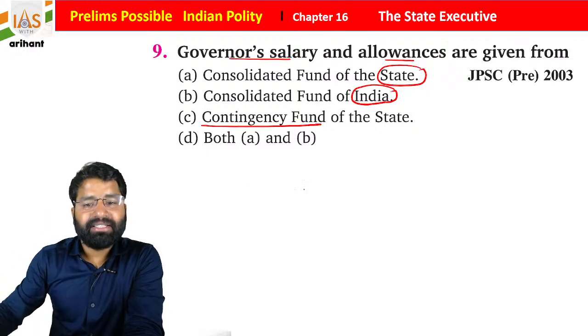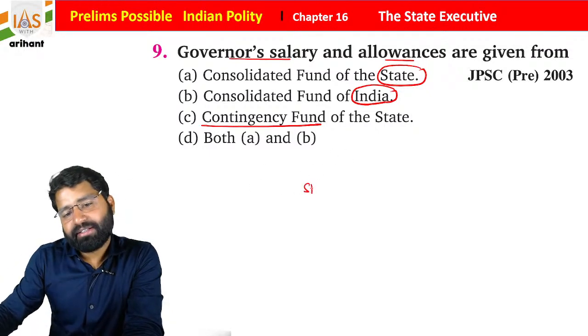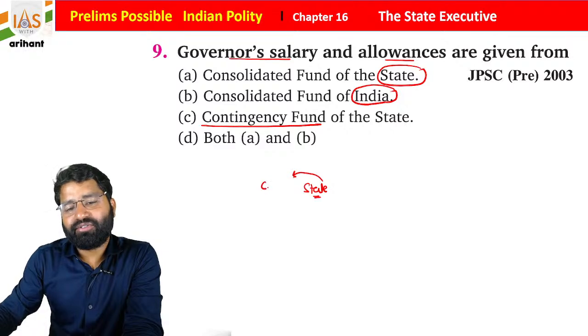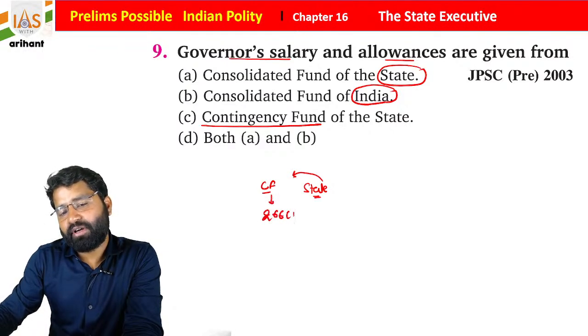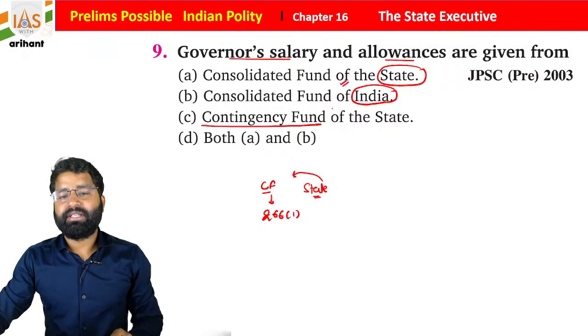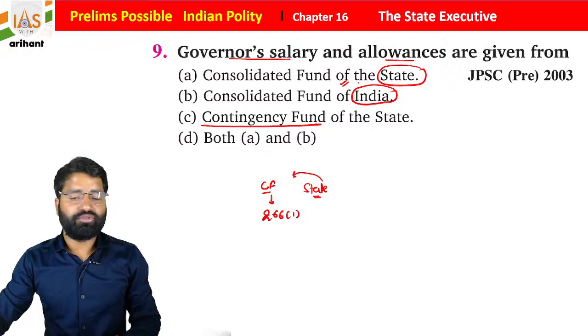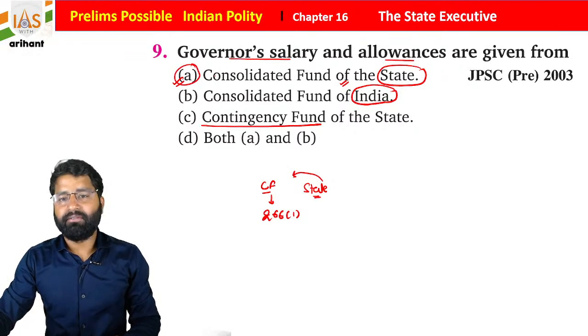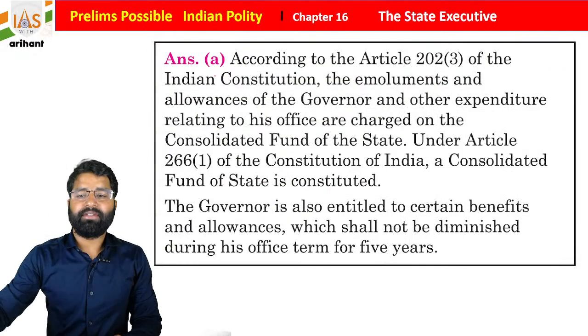As he is working in the state, the state needs to pay salary to him. So the state consolidated fund, under Article 266 clause 1 of the Indian Constitution, is mentioned. So he is earning salary from the consolidated fund of India. Okay, option A is correct.